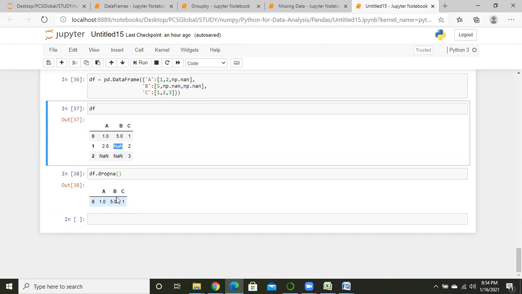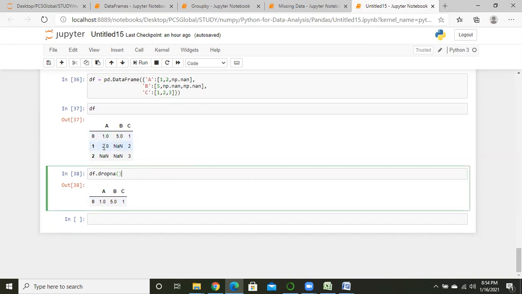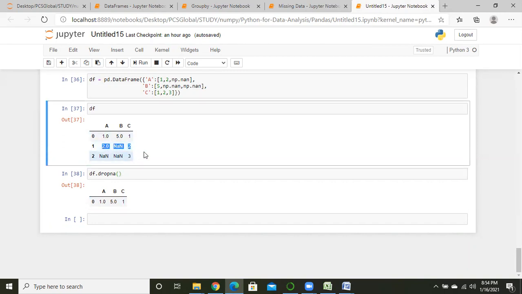Okay guys, so why does Python just drop these two? Because here one null value is there, and in this row two null values are there, right? So for that null value, dropna is working, just dropping that row wherever null values are there. Okay, so in the first row there is no null value, there are three different values.